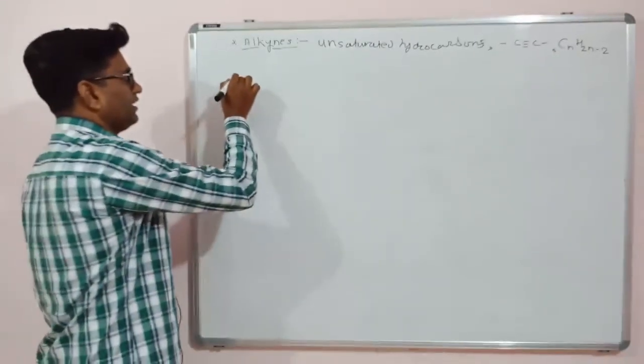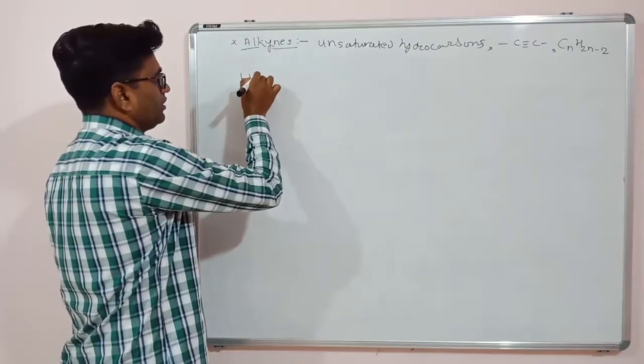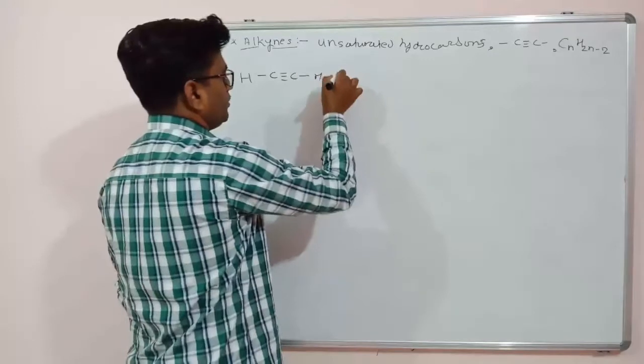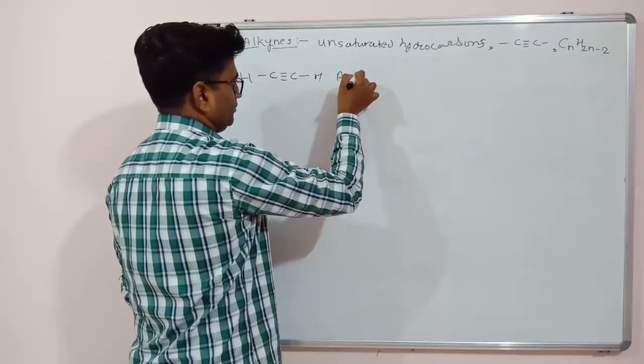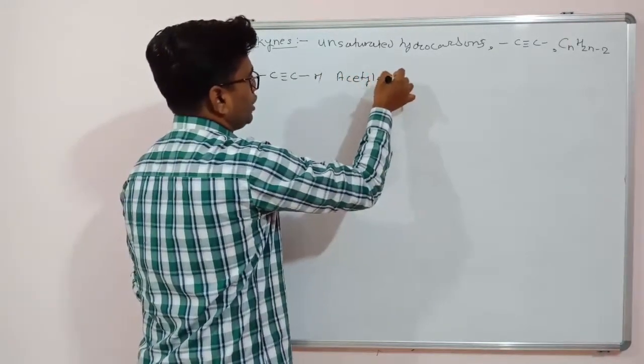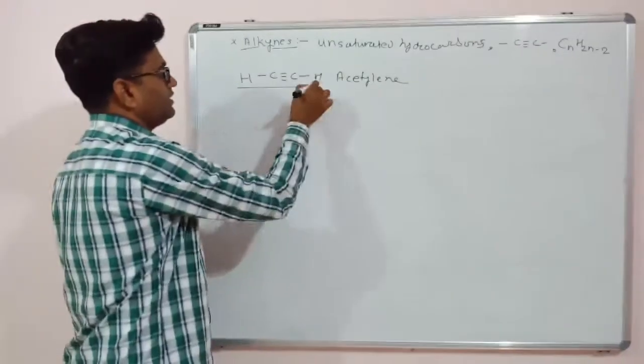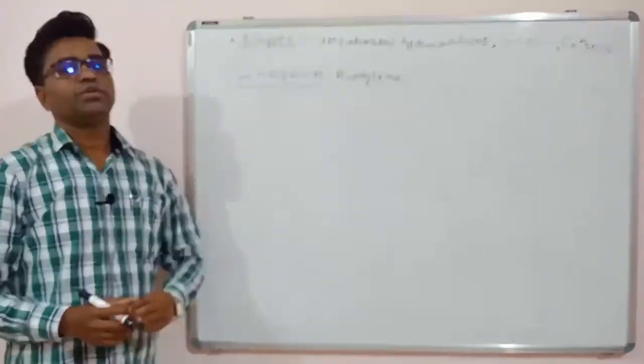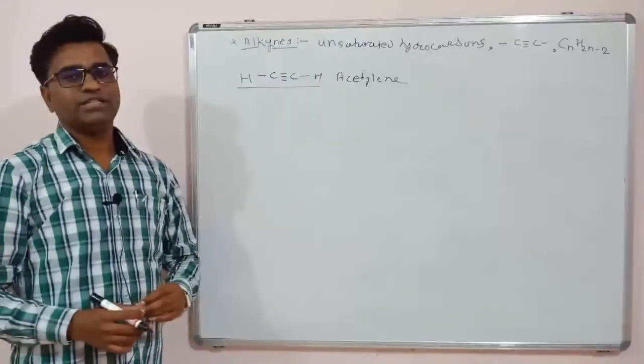Acetylene, that is HC triple bond CH. So the name of this compound is acetylene. This is the smallest alkyne, that is acetylene. Its IUPAC name is ethyne, because there are two carbons. So this is the smallest alkyne.